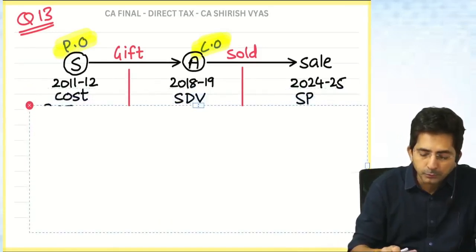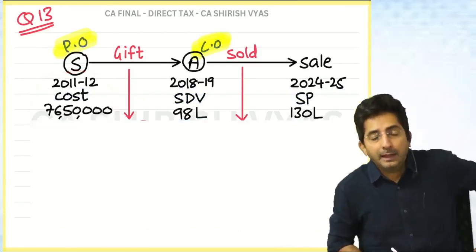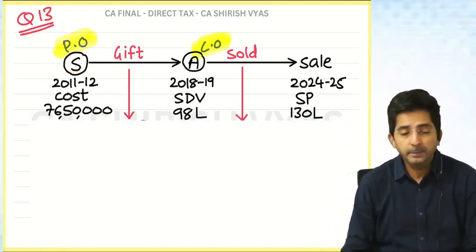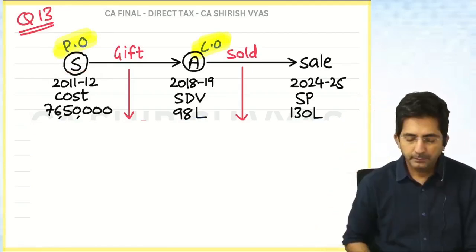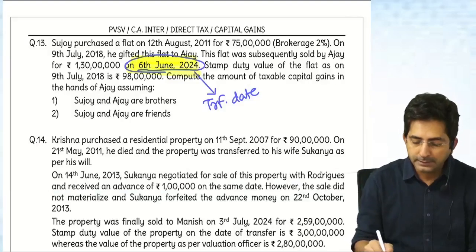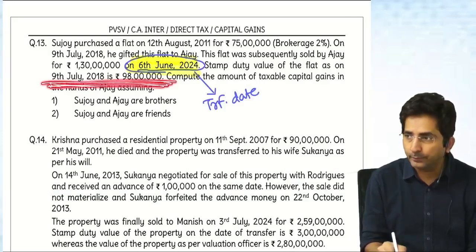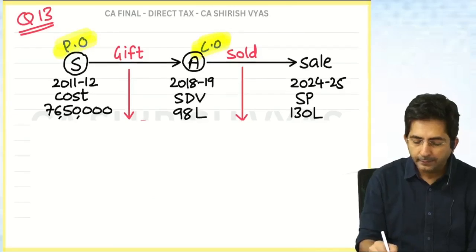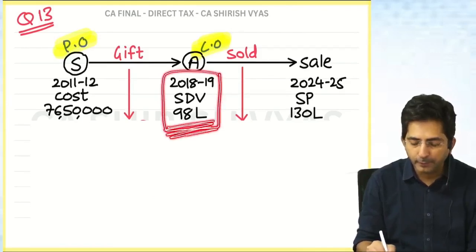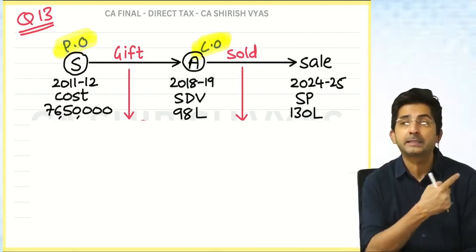Then amounts also. Sujoy purchased in 11-12 at what price? Actually, it was for 75 lakhs, but including brokerage, it becomes 76 lakhs 50,000, correct? Then this stamp duty value, do you find it in the question? See what was given. Stamp duty value is on which date? 9th July 18, that is the date of gift. So see, I have rightly written. When Ajay got the gift in 18-19, at that time the stamp duty value was 98 lakhs. It is the same as the rupees 400 in my example.